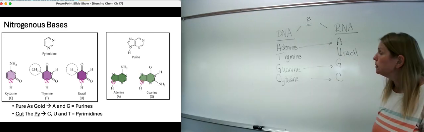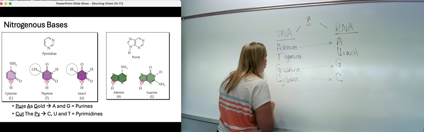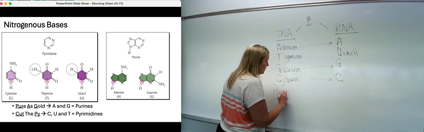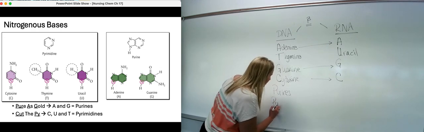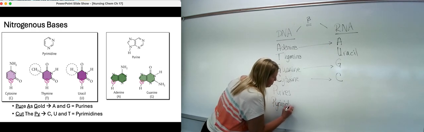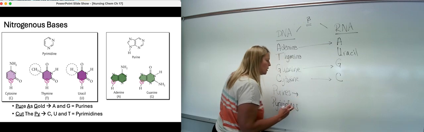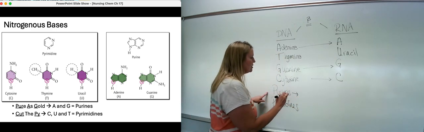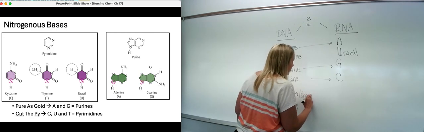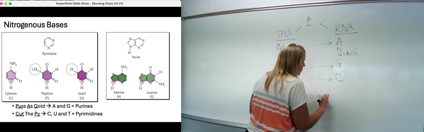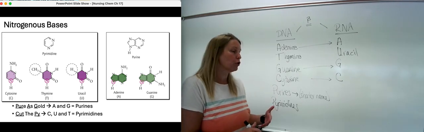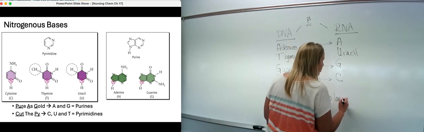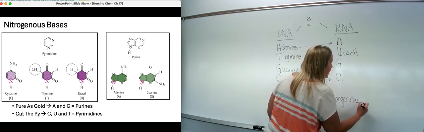So if you take a look, the way to remember which ones are which, we have 2 different types of bases. We have purines and we have pyrimidines. Purines are A and G. So purines is a shorter name. Okay, so if you take a look at the structure of the purine, a shorter name means basically a larger structure. So you have 2 rings versus 1.